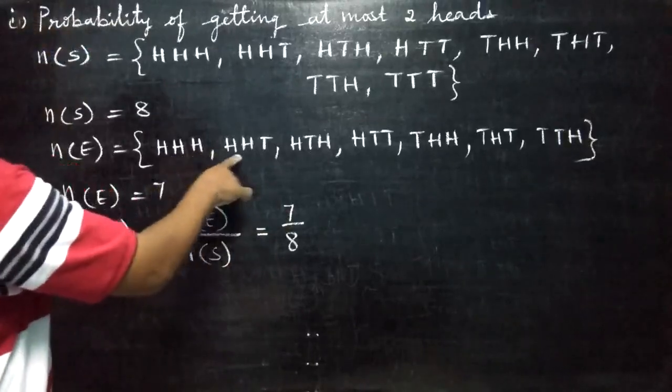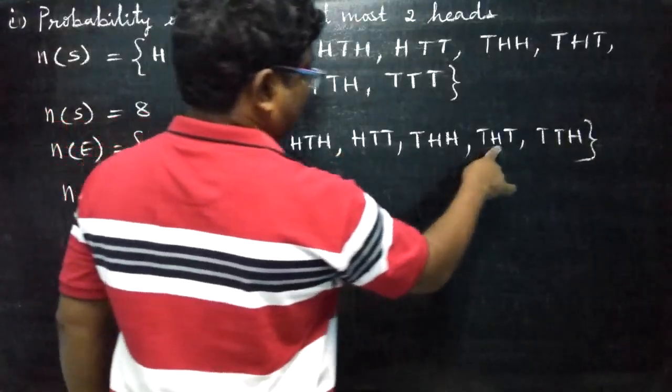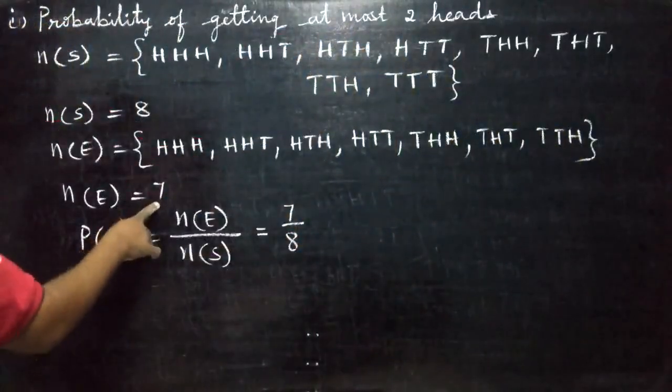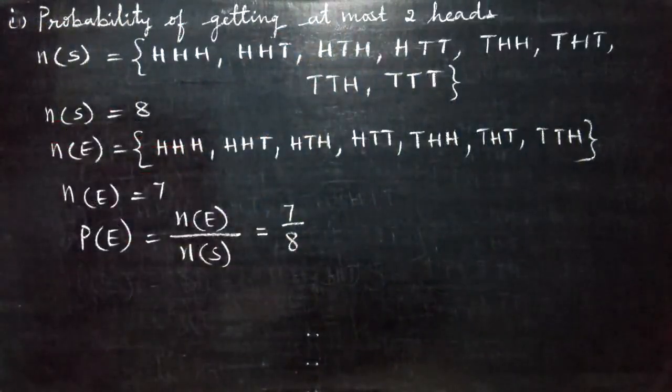Here more is there. Here 2, here 1, it is less. Here 2, here 1 and here 1. At most 2 heads. So 7. Same, at most 2 heads also. Therefore, write the conclusion: probability of getting at most 2 heads. What is the meaning of at most? More or less.